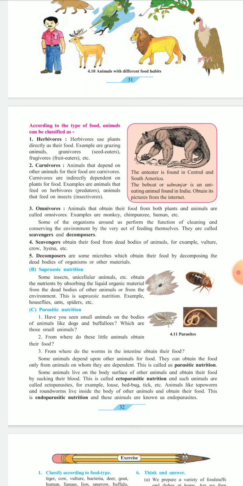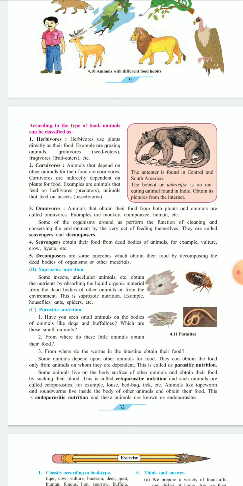Fifth one is decomposers. Decomposers are some microbes which obtain their food by decomposing the dead bodies of organisms or other materials. This concept we know from the previous year also, we learned about the decomposers, and these are very tiny microorganisms, and they obtain their food by decomposing the dead bodies of organisms or other organic material.